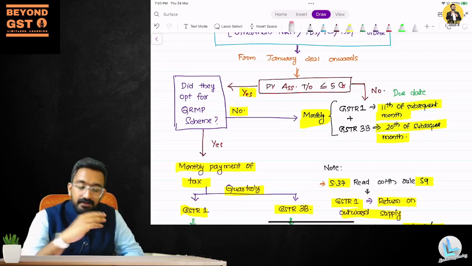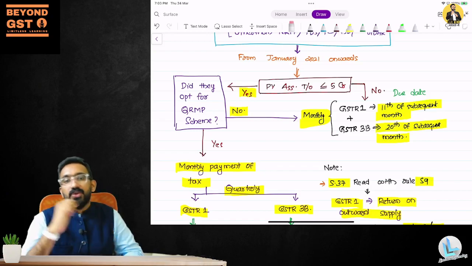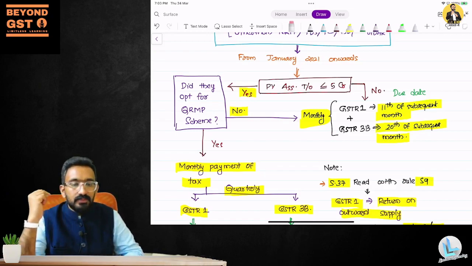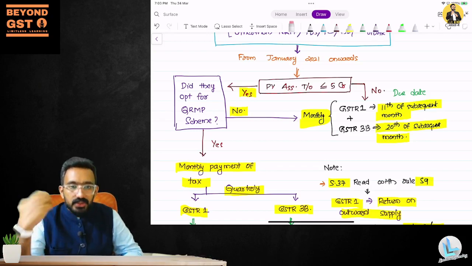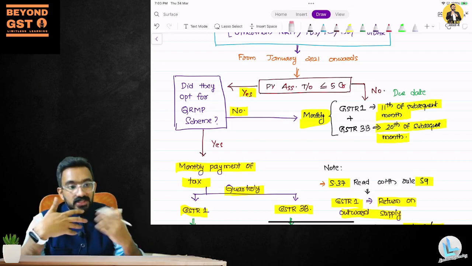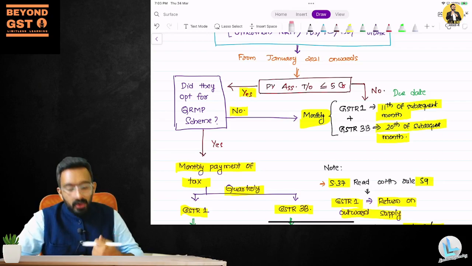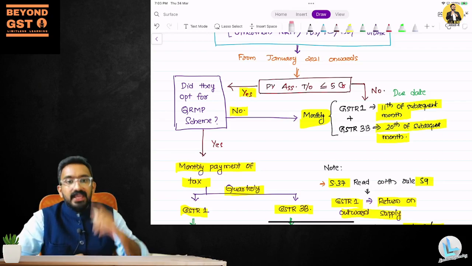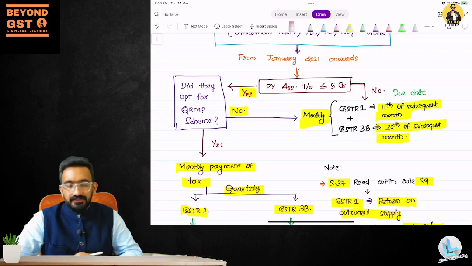Again, everybody whose turnover is less than or equal to 5 crore need not opt for QRMP scheme. If I want, I can still file it on a monthly basis. There will be a lot of companies filing on a monthly basis because they want monthly reconciliation. They are doing business with bigger players. So if they don't opt for QRMP scheme, it goes back to monthly filing. The deadline would be 11th and 20th.